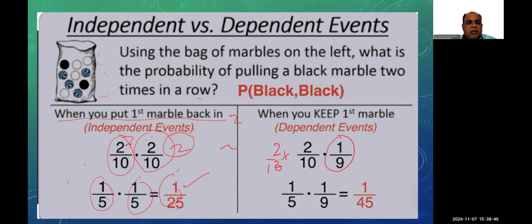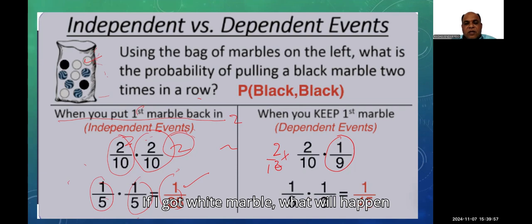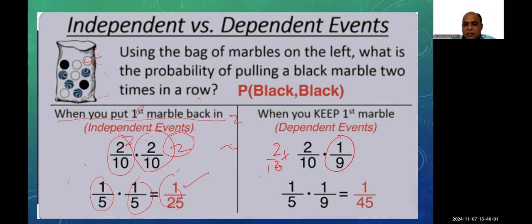Suppose I got this white marble from the bag. If I got a white marble, what will happen in this dependent event? Two marbles will be there like that.